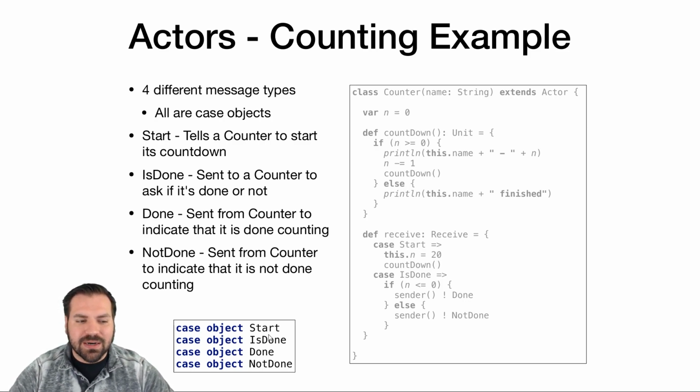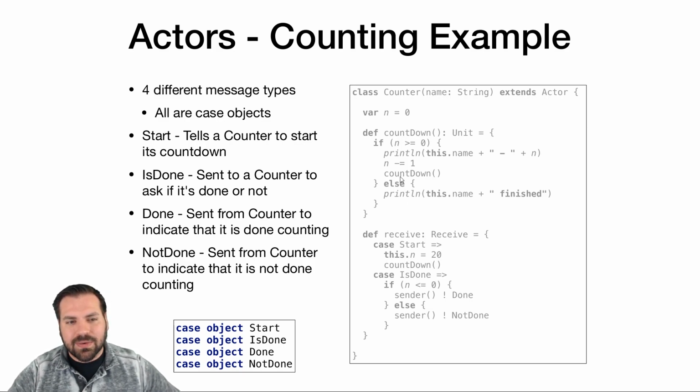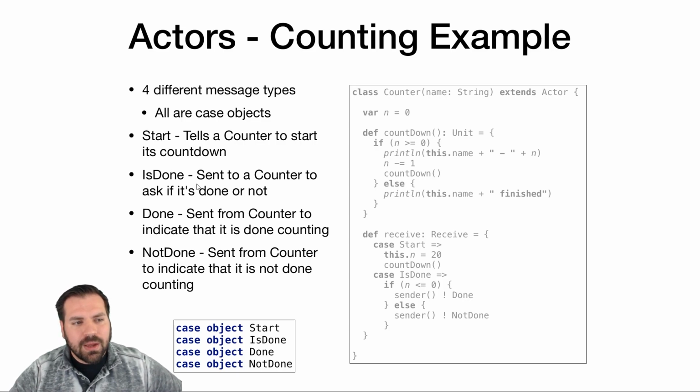So we have the objects start, is done, done, and not done. And how we want to use these objects is when a counter actor receives the start object, it's going to start its countdown. It's going to start at 20 and then count down all the way to 0. If it receives the is done message, it's going to check if it's done or not. If it's done counting, if its counter is at 0, it's going to send back a message of type done to whomever asked that question of it. If it's not done counting, if it's still counting, it's going to return a message of not done. And that's it. That's the whole thing.